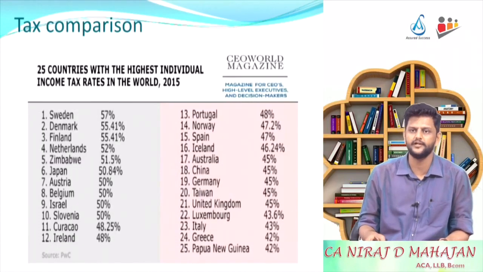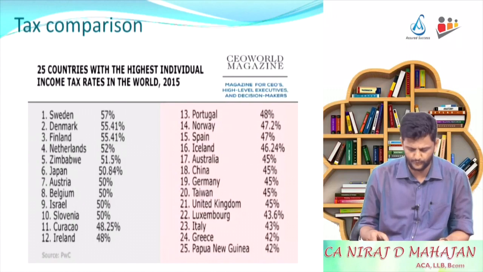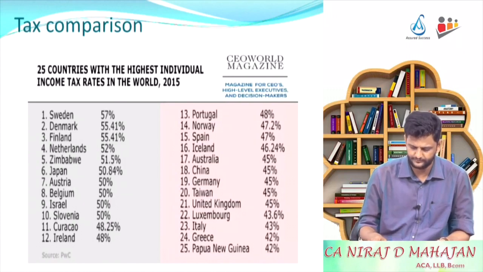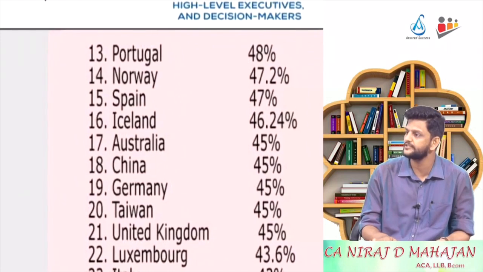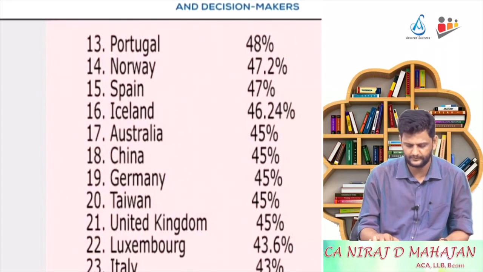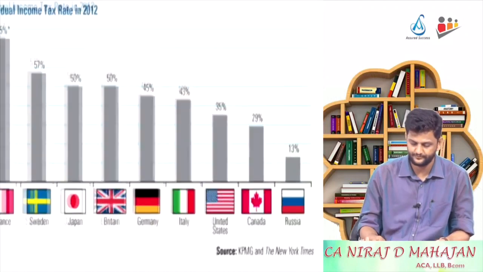25 countries, top 25 countries we have seen. Yes. 55%, 57%. And in top 25 also, highest percentage was almost 42%. China was 45. Do you see? China 45%. Yes. Fine. This tax rate comparison between separate countries.